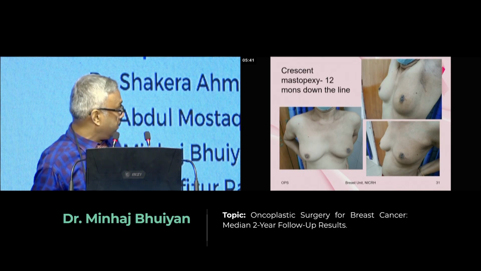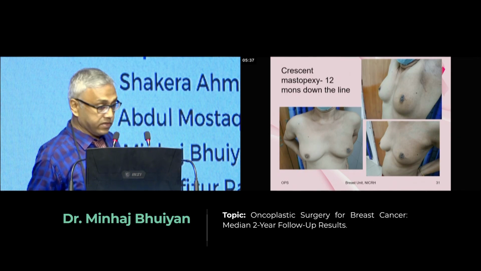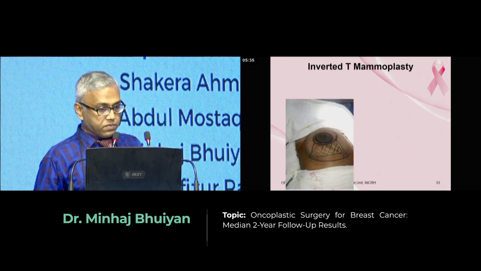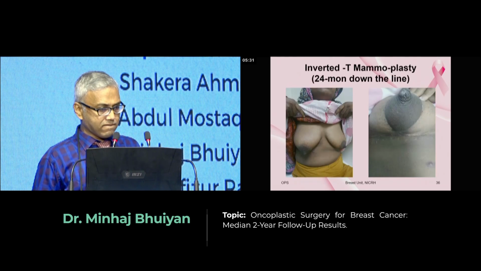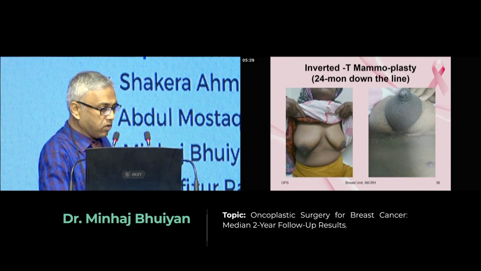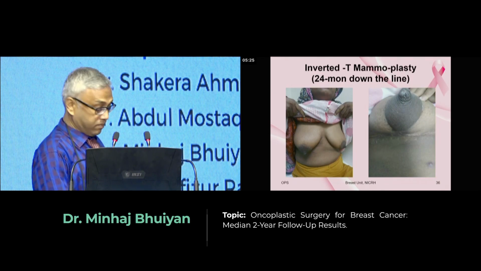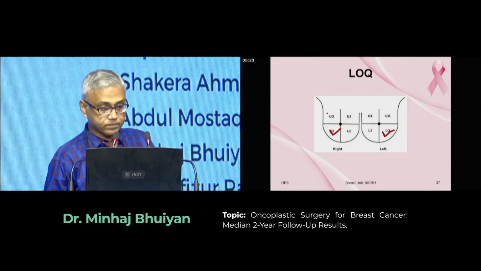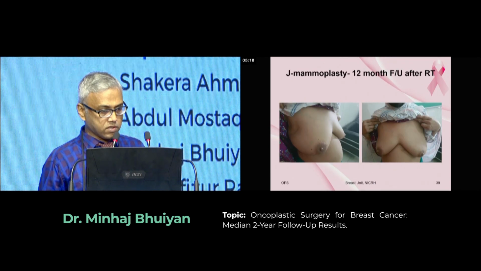This is after surgery and after 12 months down the line. Inverted mammoplasty. This is one of the examples of inverted mammoplasty after 12 months, 24 months follow-up. J mammoplasty for lower inner quadrant.